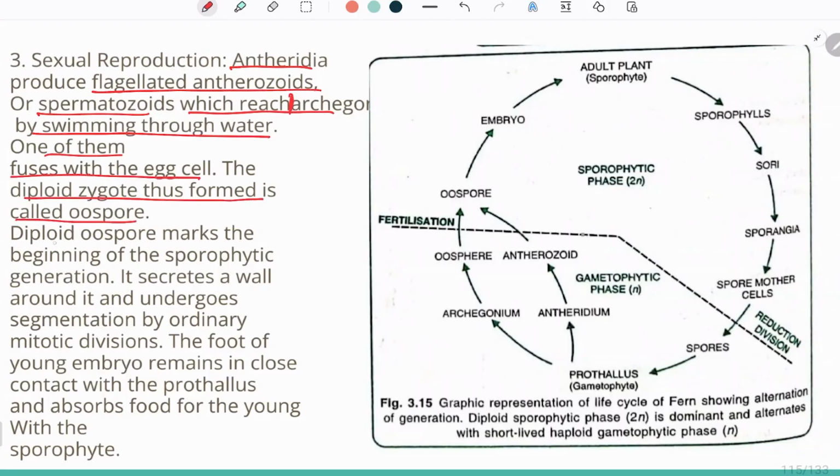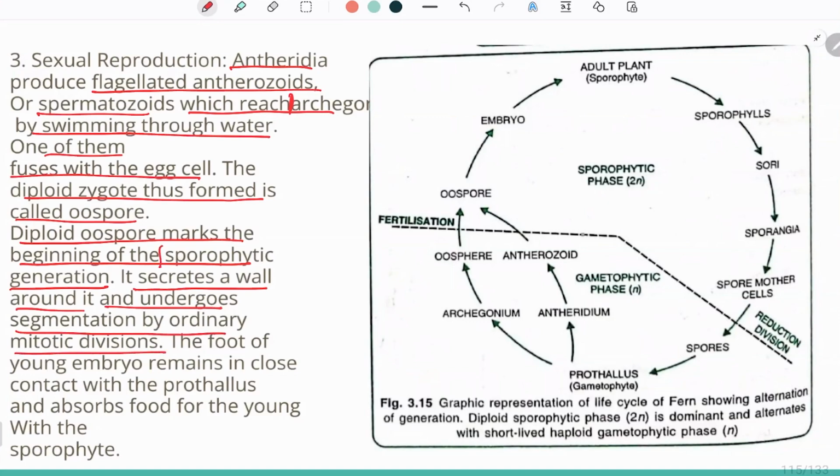Now the diploid oospore marks the beginning of the sporophytic generation. Very obvious that this zygote which is formed, which is diploid, is called oospore, and oospore will give rise to the sporophytic plant body. It secretes a wall around it and undergoes segmentation by ordinary mitotic division.